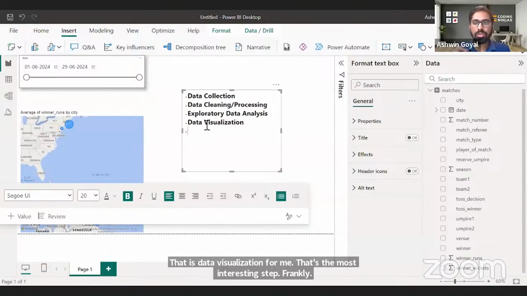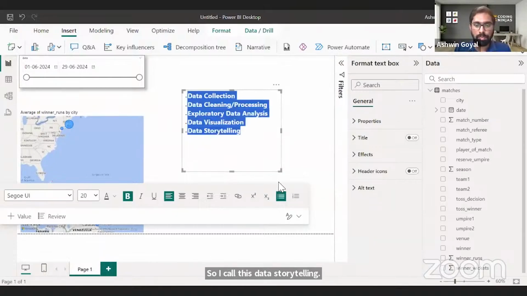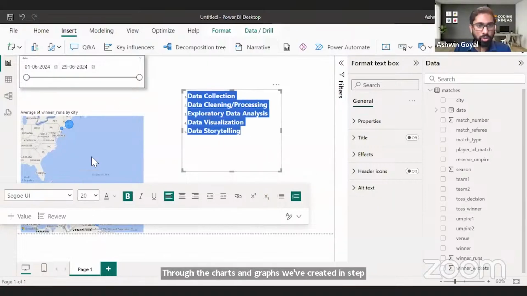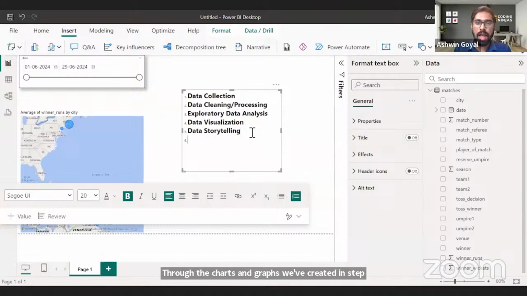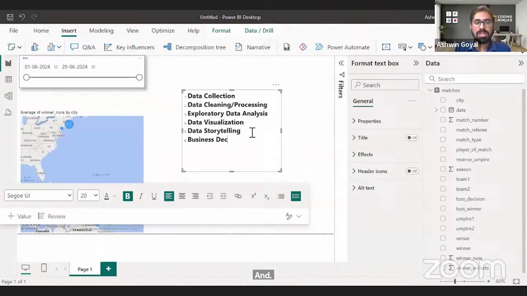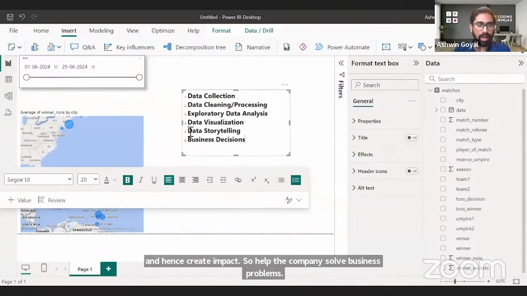Next, we actually go ahead and tell stories. So I call this data storytelling, which means through the charts and graphs we've created in step 4, we want to tell a story, and from that story, we want to make business decisions, and hence create impact, so help the company solve business problems. So these are the 6 steps we typically do in data analytics.